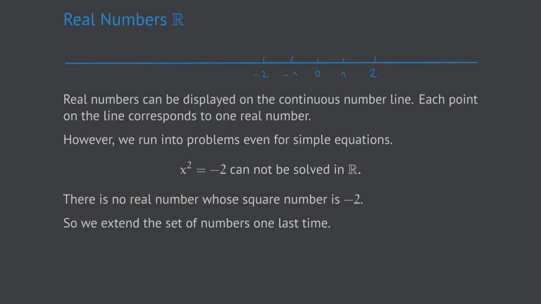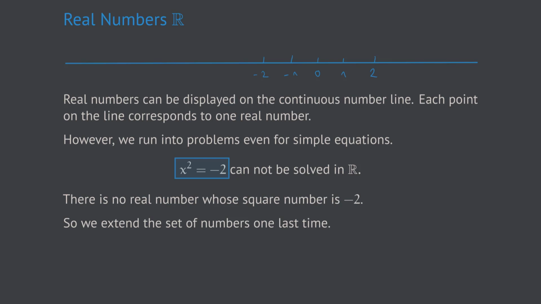As you might have guessed, the answer is no. There are still very simple equations which cannot be solved in the real numbers. One example is the equation x squared equals negative 2. And it's no surprise that we cannot find an x such that x squared equals negative 2, because it's a